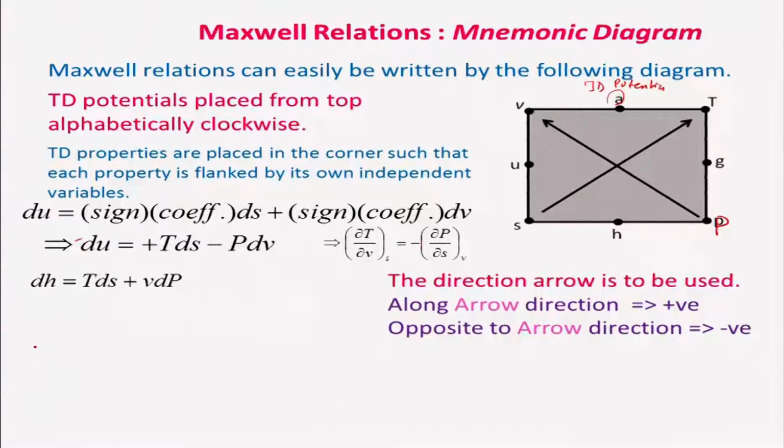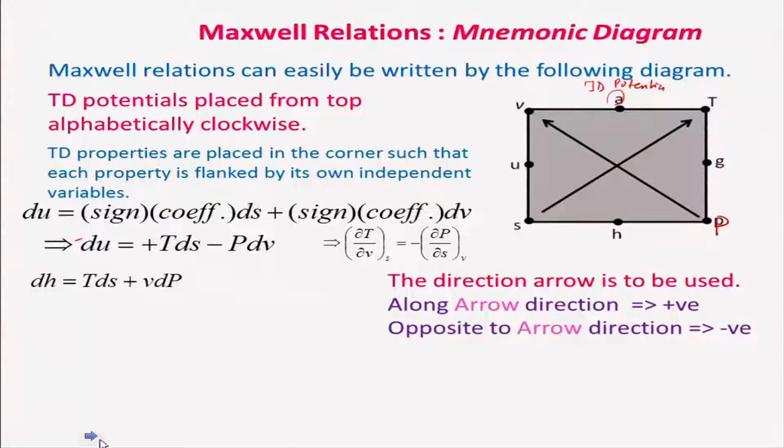Let me tell you again how: H has two independent variables, one is S and the other is P. For S, the coefficient will be T, and it is positive. For P, the coefficient is V, and it is also positive. So dH is equal to TdS plus VdP.